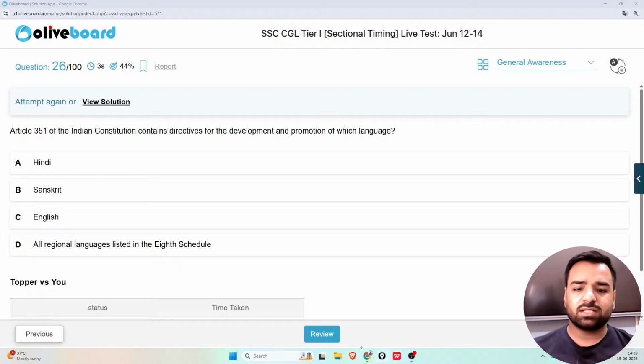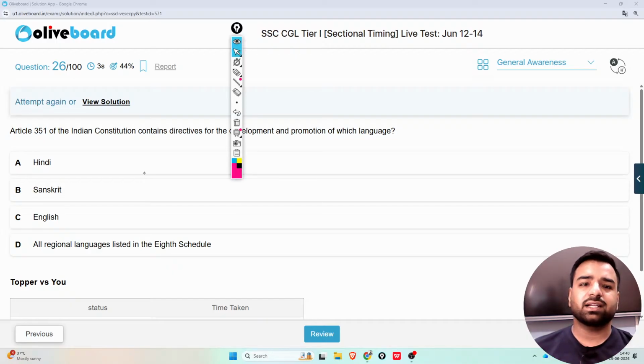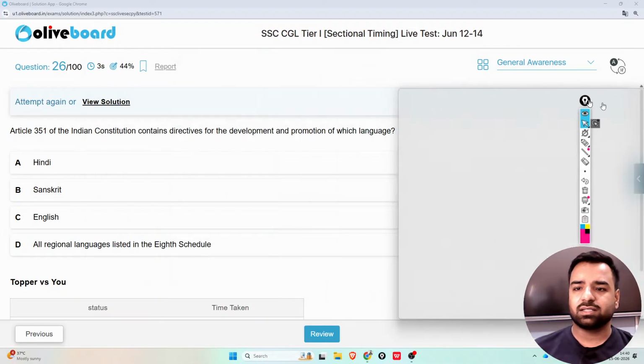The first question that is being asked here is: Article 351 of the Indian Constitution contains directives for the development and promotion of which language? So guys, is it Hindi? Is it Sanskrit? Is it English? Or is it option number D, that is all regional languages that are listed in the 8th schedule? So what do you think? What should be the correct answer, guys?